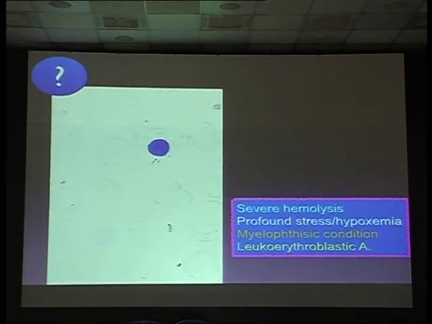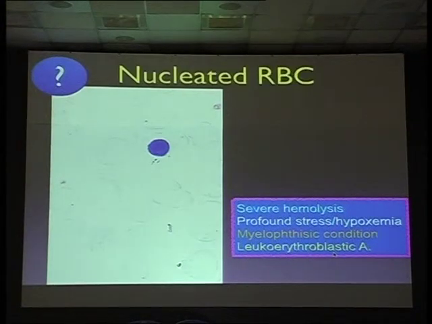What do you see here? You see it in severe hemolysis, profound stress, myelophthisic conditions, and leukoerythroblastic anemia, where if anything is occupying the bone marrow, it will push the immature cells out, and this is a nucleated RBC. In our country, tuberculosis granulomas will sit in the bone marrow and push all the cells out. You have to think about it in tuberculosis and hereditary conditions like storage disorders. In Gaucher's disease, Gaucher cells will be sitting in the bone marrow, sending the bone marrow cells out.